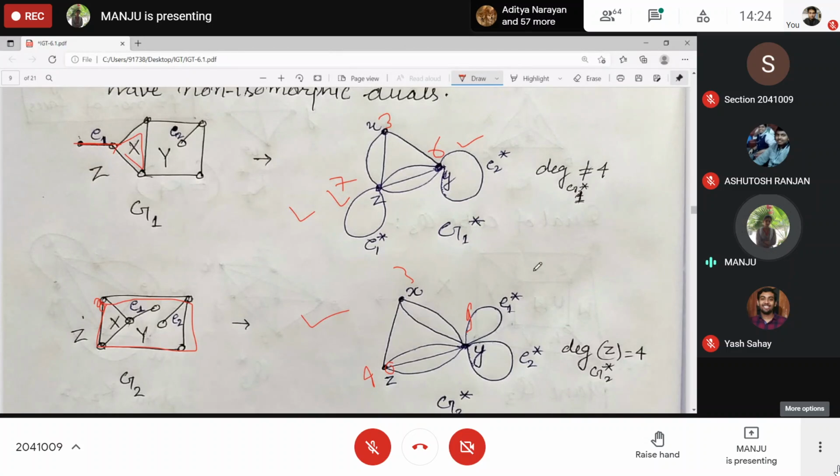While mapping in the isomorphism, we map the same degree vertex to the same degree vertex. If the degree of this vertex x is R, then f of x should also have degree R in the other graph. If G is this one, H is this one. Clear? But here we can't define any isomorphism, right?